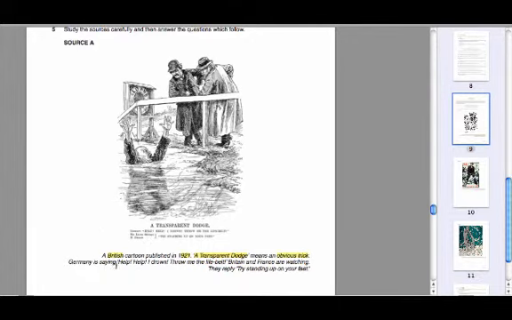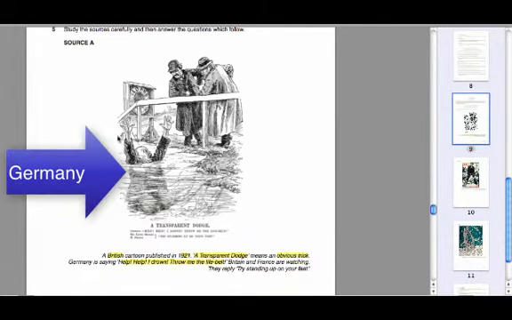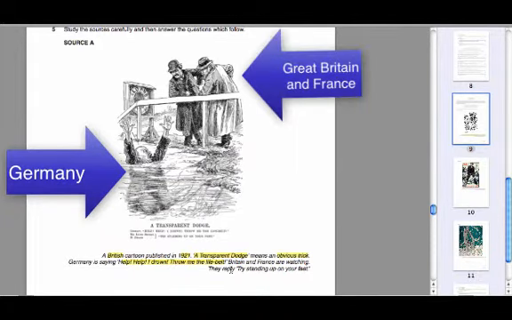Germany is saying, help, help, I drown. Throw me the lifebelt. So we've got Germany here in the water, and the line coming from the man in the water that's being Germany says, help, help, I drown. Throw me the lifebelt. And the two men standing and watching here and here are Britain and France, and they reply, try standing up on your feet. So there's an awful lot of information given to you in the blurb for the source, but let's just have a little look at some finer points within the source.